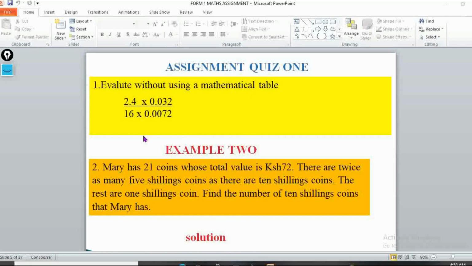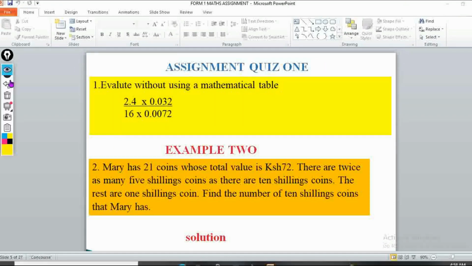So our first question, which I want you to write down so that you can try it. The first question that we have here is: evaluate without using mathematical tables 2.4 multiplied by 0.032, everything divided by 16 times 0.0072. So you can write that one down. Then we can now move to example 2.